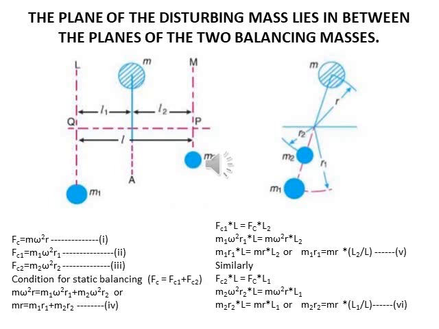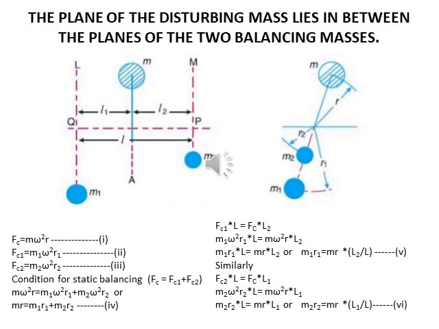Let L1, L2 and L be the distances between A and L, A and M, and L and M respectively. Now the centrifugal force exerted by mass m in plane A is Fc = m omega square r. Similarly, for masses m1 and m2, Fc1 = m1 omega square r1, Fc2 = m2 omega square r2.